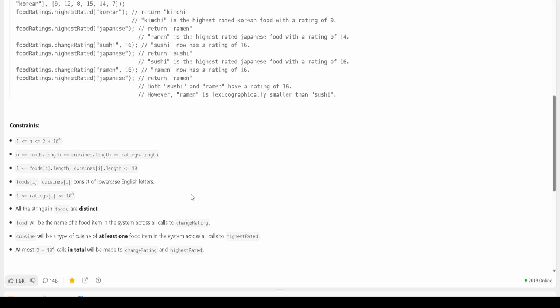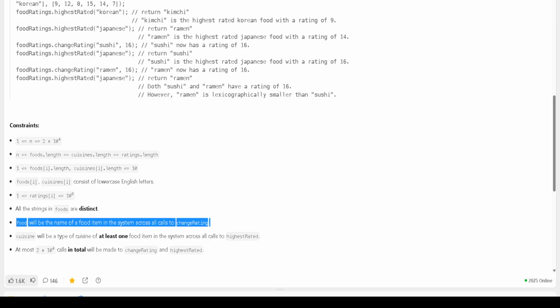This is a constraint we have given, and if you see, it is saying all the strings in foods are distinct, and food will be the name of the food item in the system across calls to change rating. This is what we have discussed. So you can consider this constraint also in your mind, and then you can write the code.